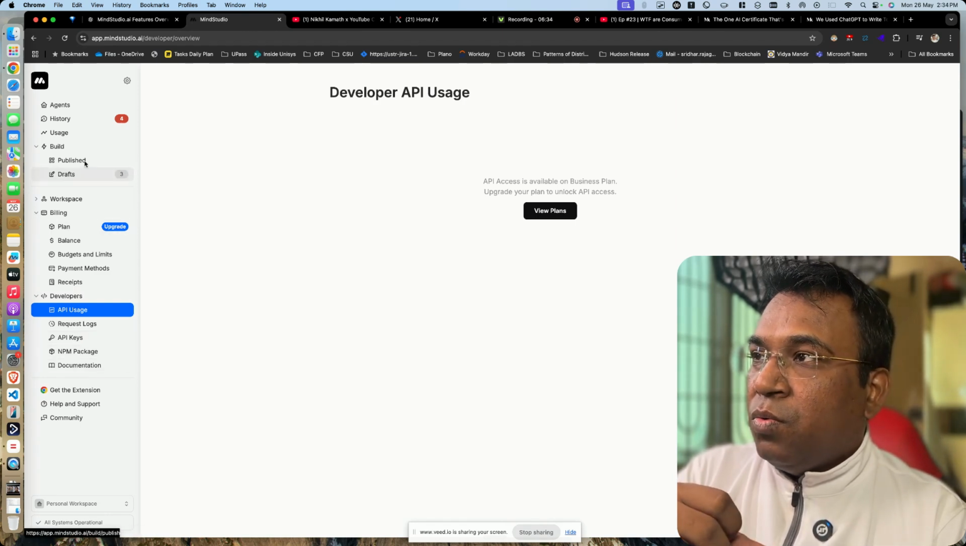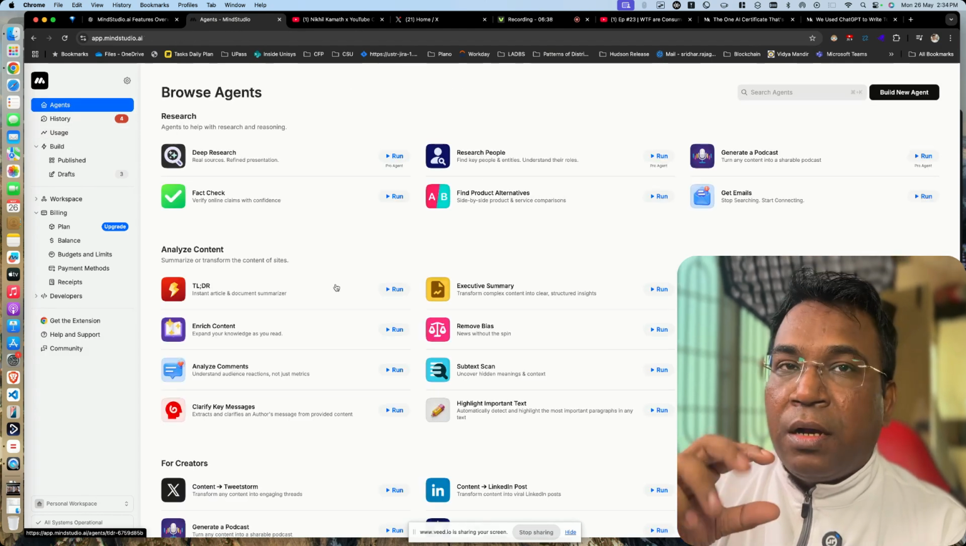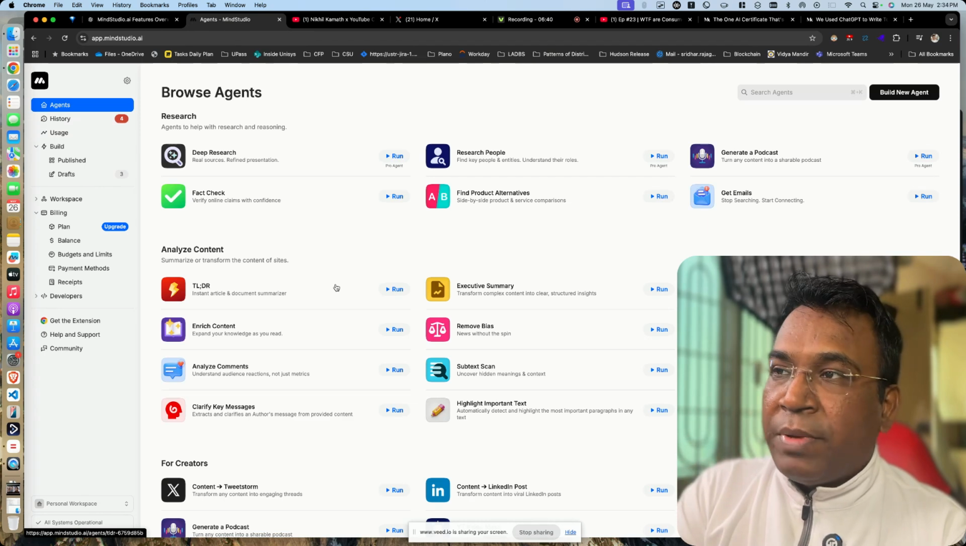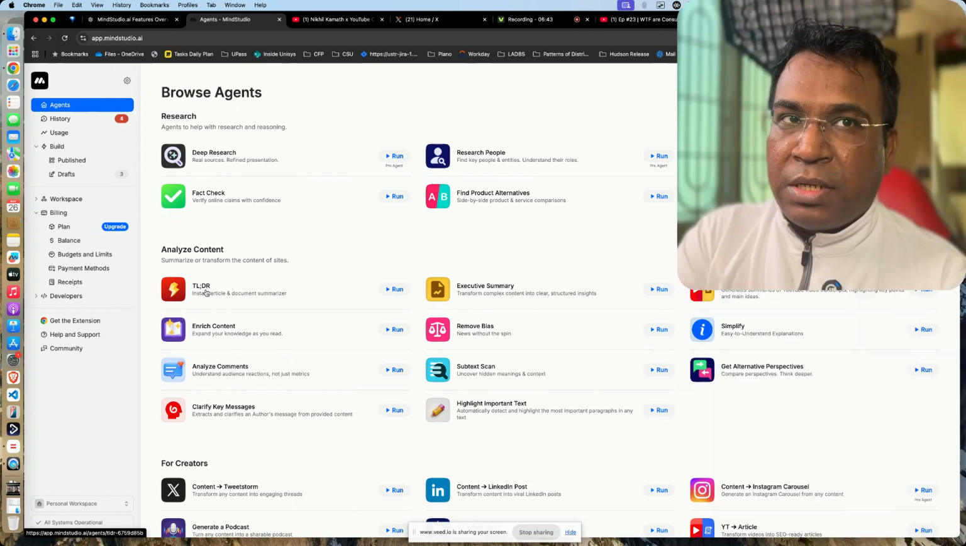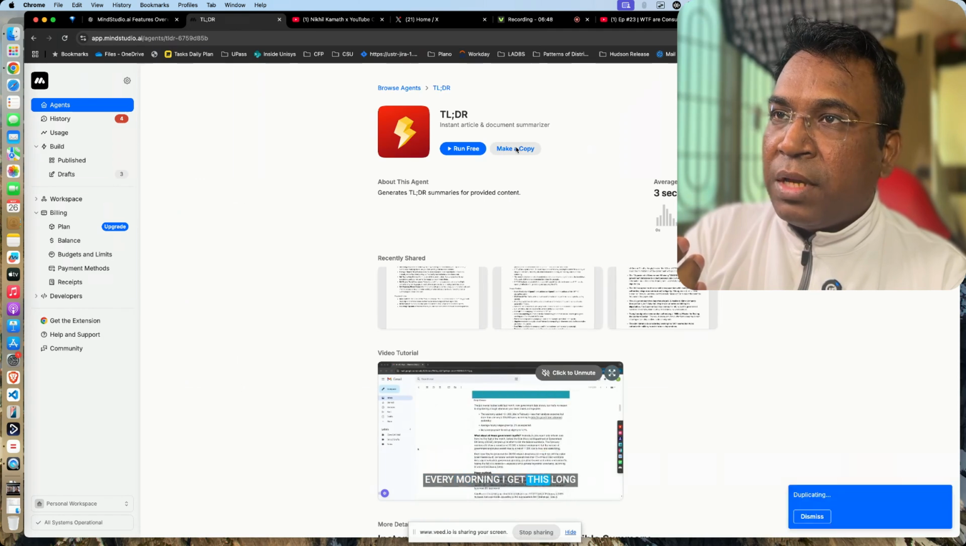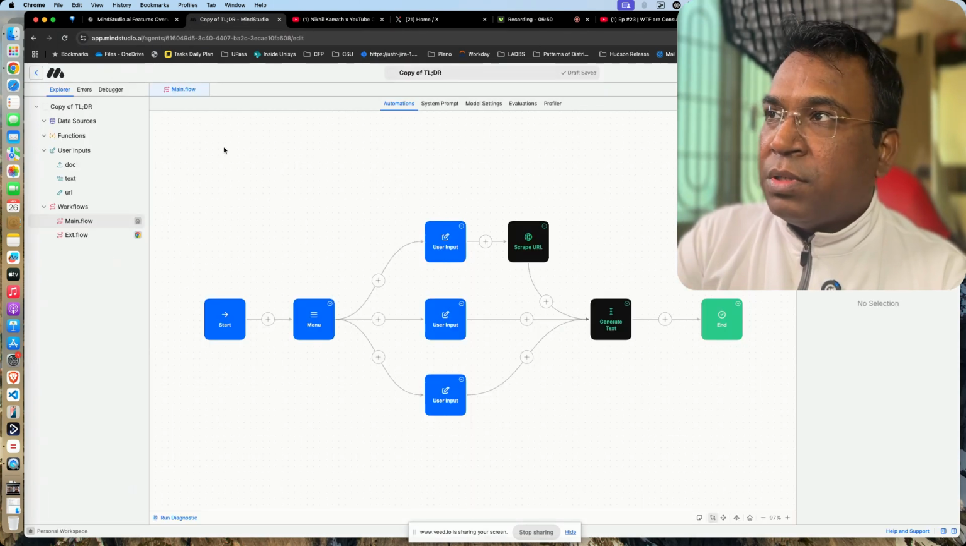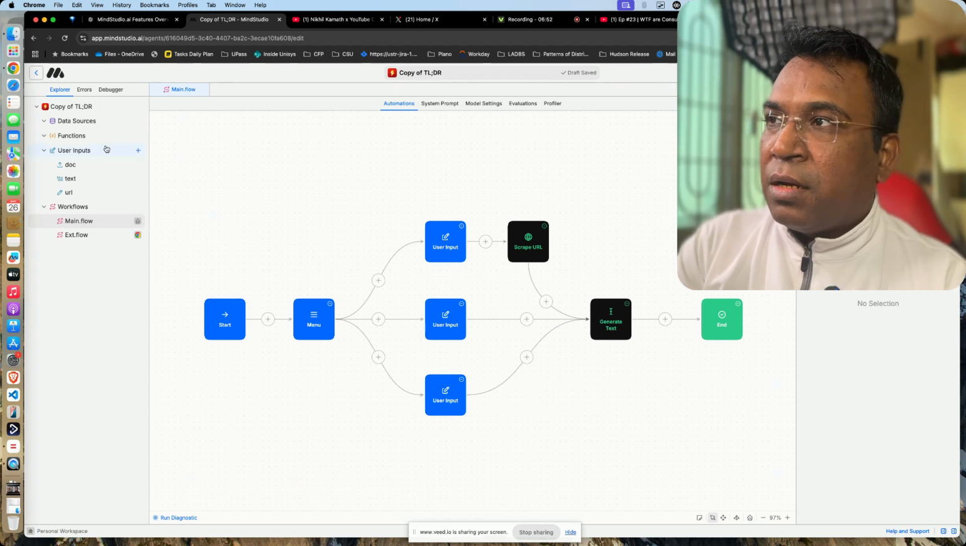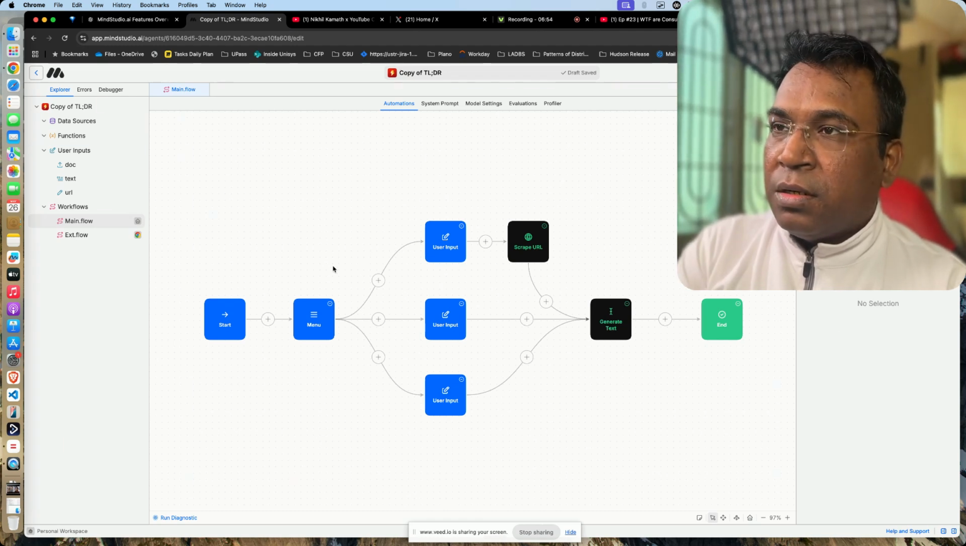Right now, let us go and remix one of the tools, or maybe I can say extensions. Let me go for TLDR, which is very simple: it reads the content and summarizes the content, right? So I will go over here. You can click on make a copy. Now you will be able to see the entire flow of the TLDR.